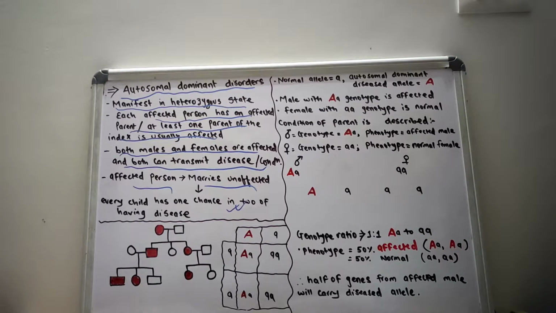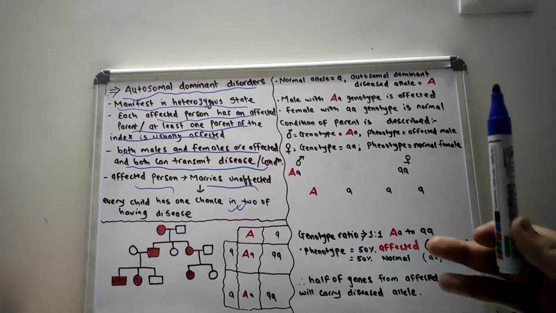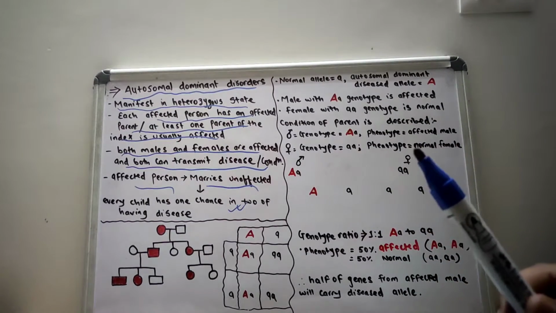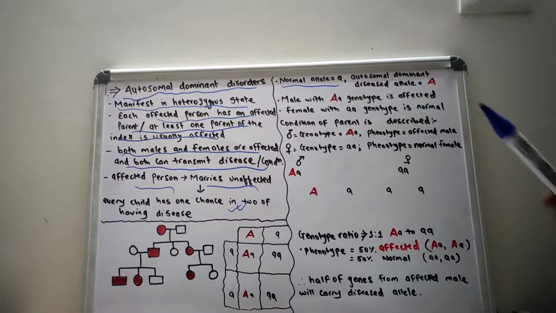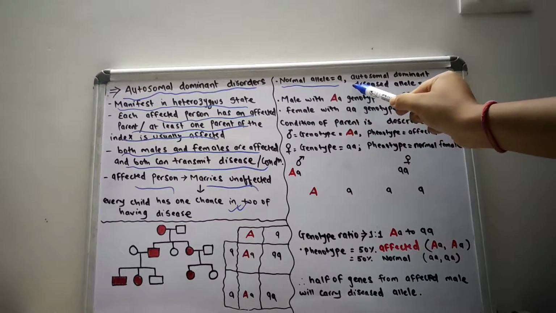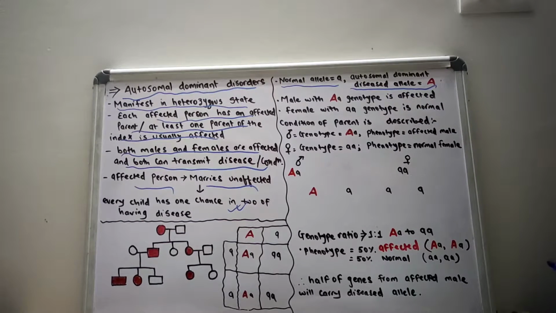Now I'll give you a brief example of how it occurs. Let us take an example. The normal allele is small a. The autosomal dominant disease allele is capital A, which I have marked in red.